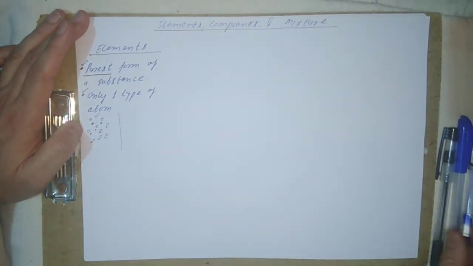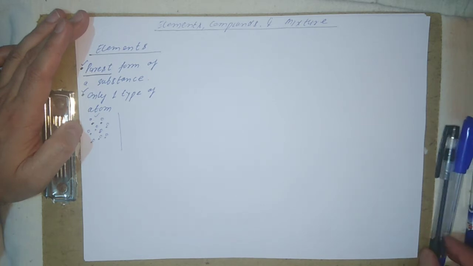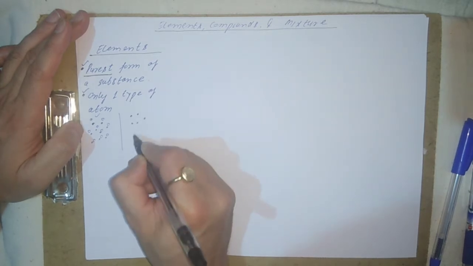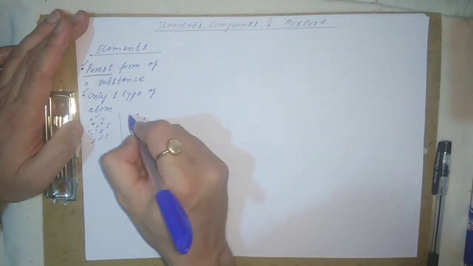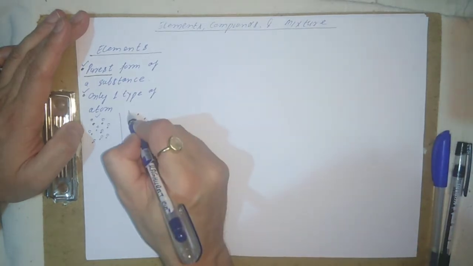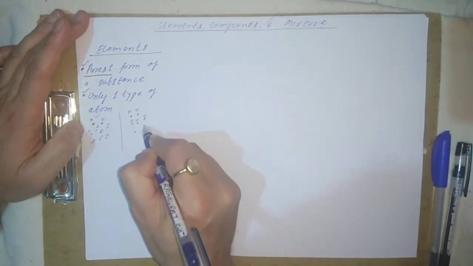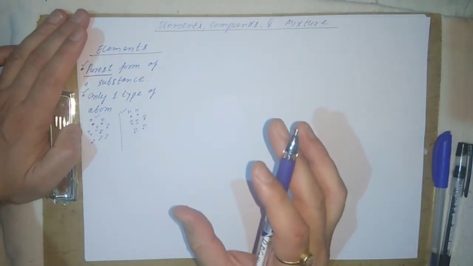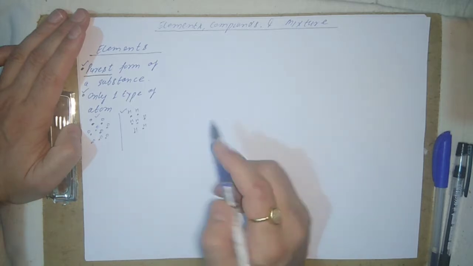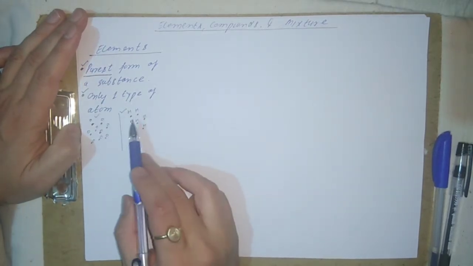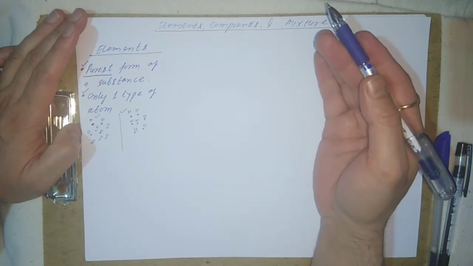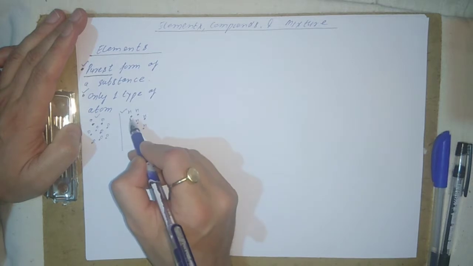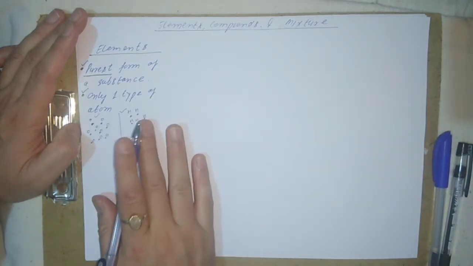Let's take a second example, of the same kind of atoms, this time all hydrogen atoms. So this is also known as an element. Elements are those substances which contain only one type of atom, and they cannot be further divided or simplified.